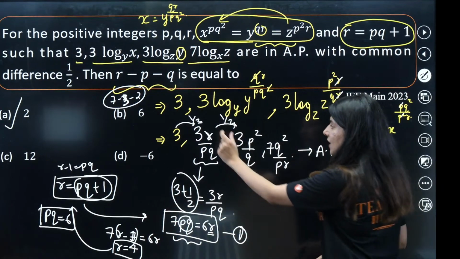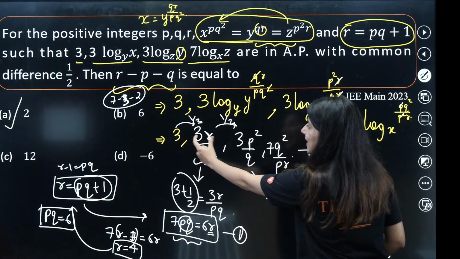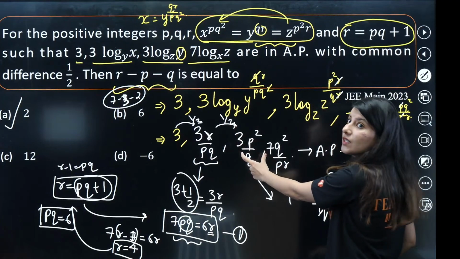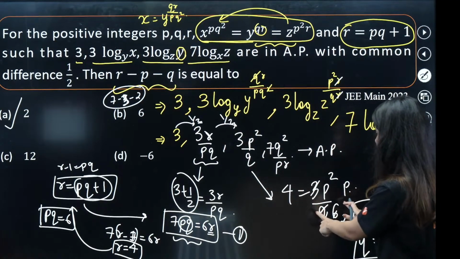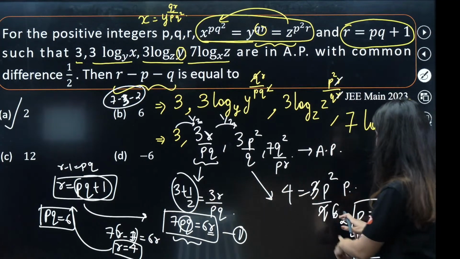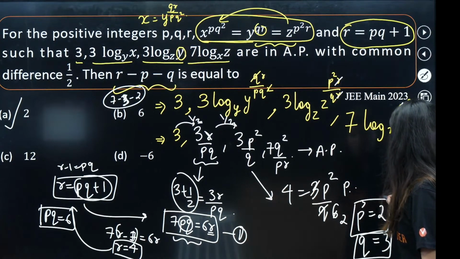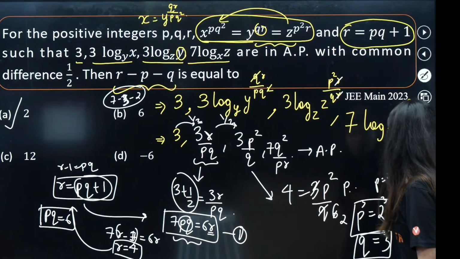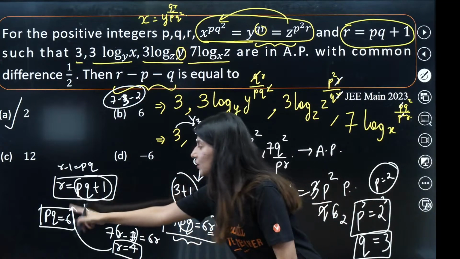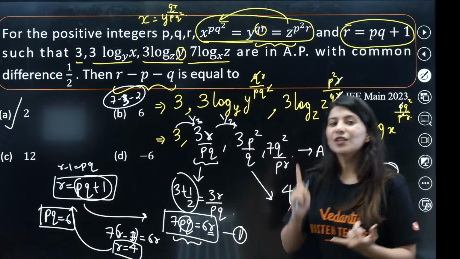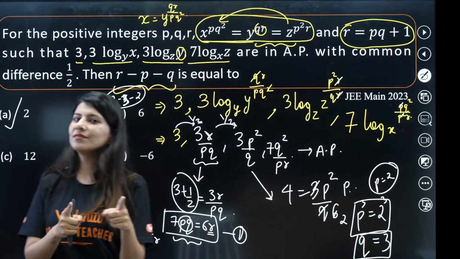Now another thing. If this first term is 3, second term is 3.5, third term would be what? 4. So third term is 4. Use PQ is equals to 6. So Q will be replaced by 6 by P. You will get P cube is equals to 2 cube. So P is equals to 2. The moment you get P is equals to 2, you get Q is equals to 3. P you got, Q you got, R you got.